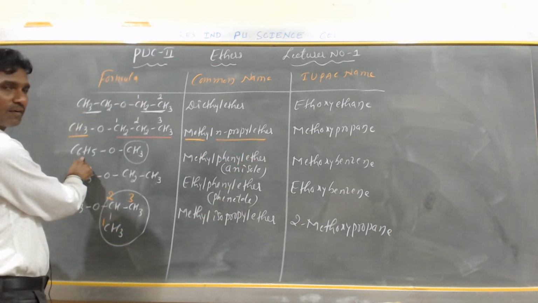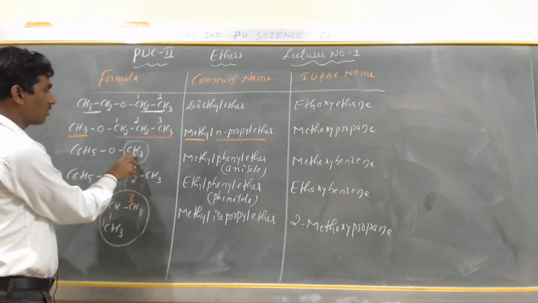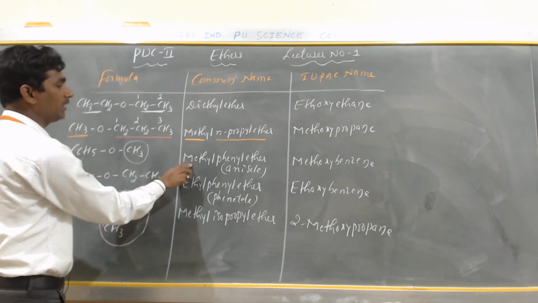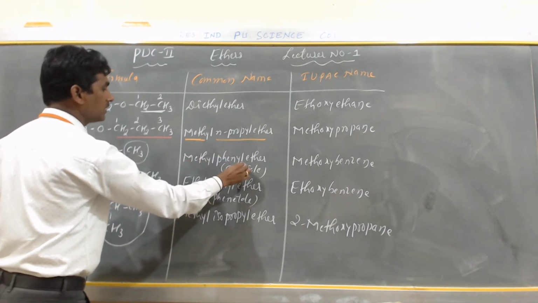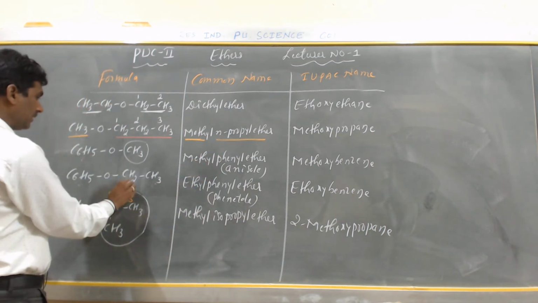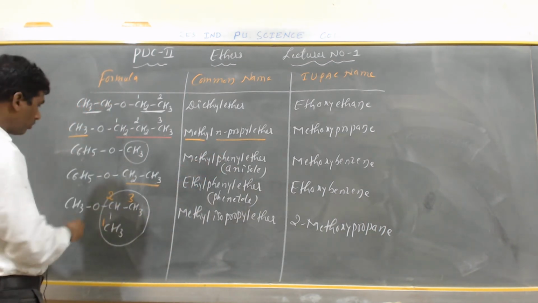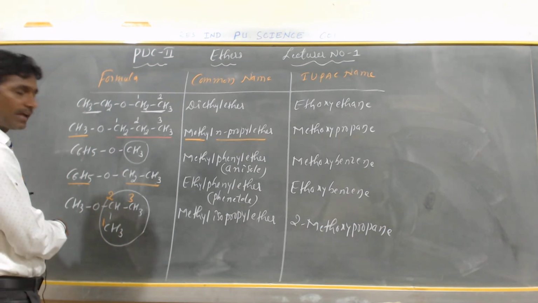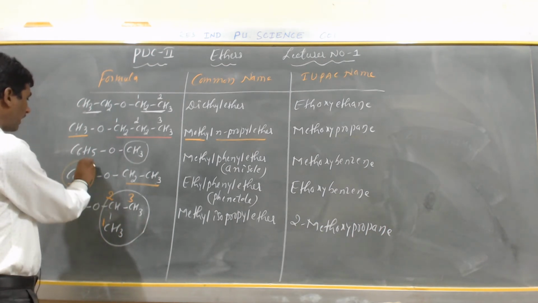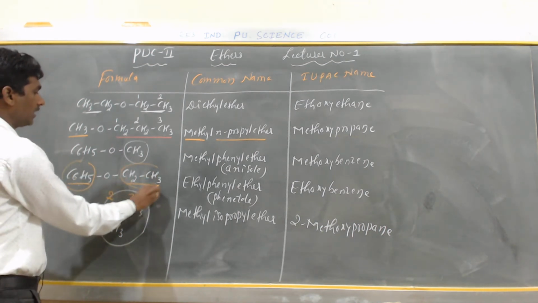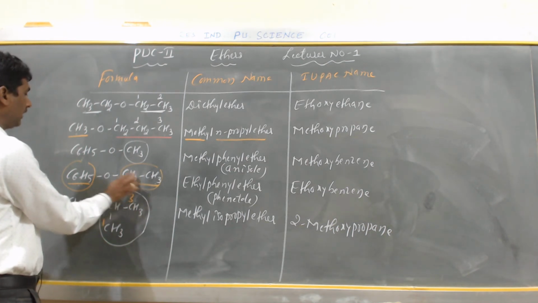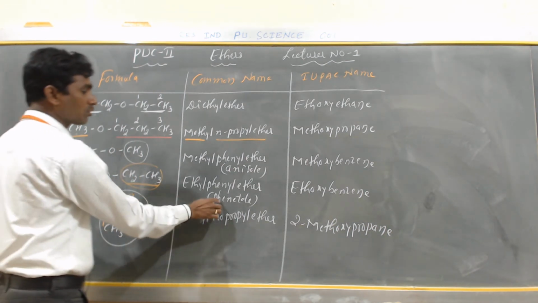C6H5 is called the phenyl group, CH3 is called the methyl group. So this is called methyl phenyl ether, also called anisole. Here CH3CH2 is an alkyl group and C6H5 is an aryl group. This aryl group is called phenyl, and this is ethyl. According to alphabetical order, ethyl phenyl ether, or it is also called phenetole.